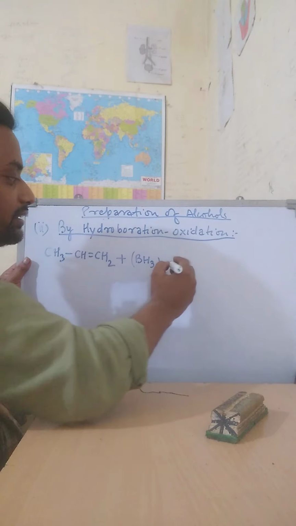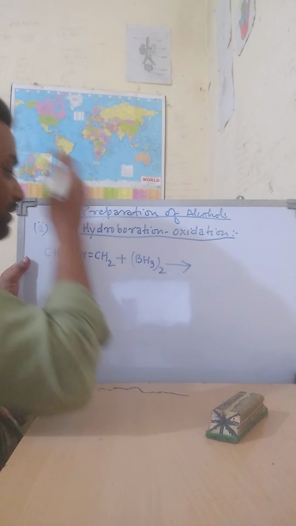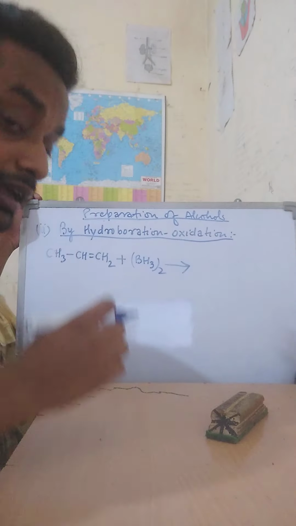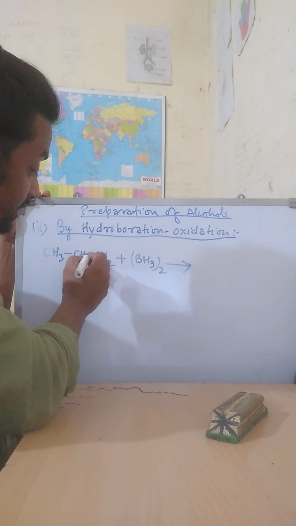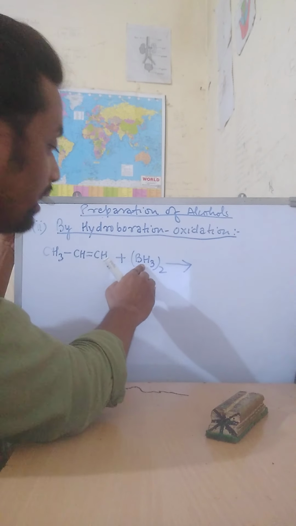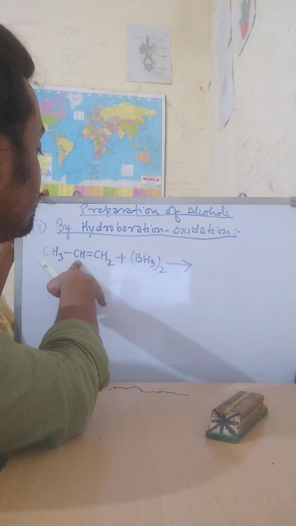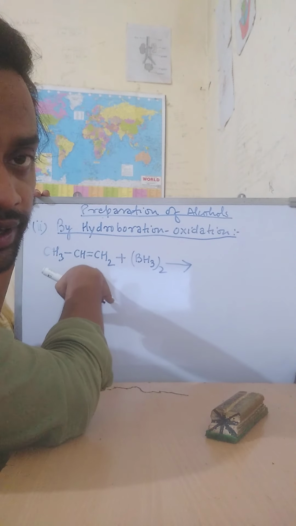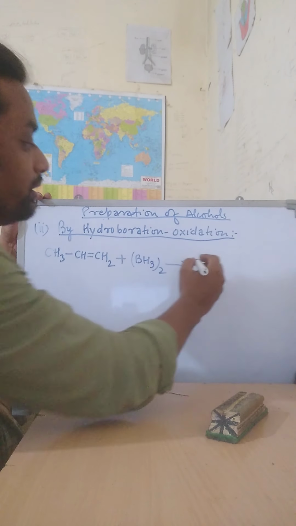So when this reaction occurs, what happens? You see here, this bond breaks, and a hydrogen from BH3 is attached here, and the BH2 will be attached here. Then what will be formed?